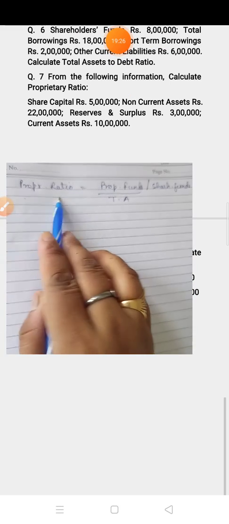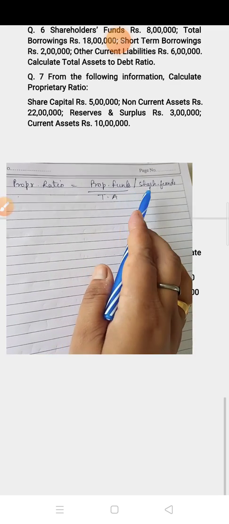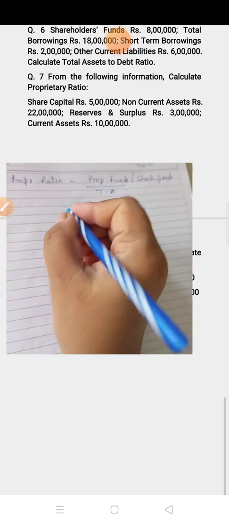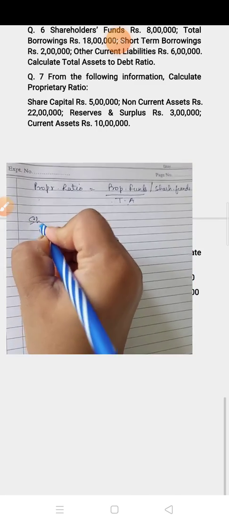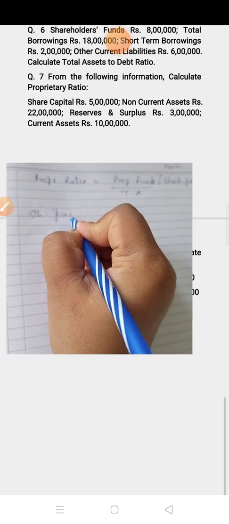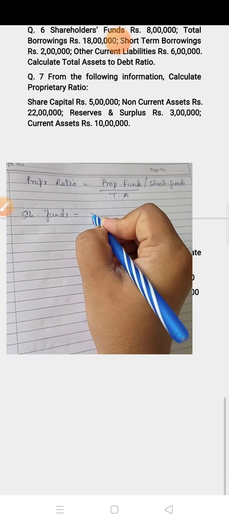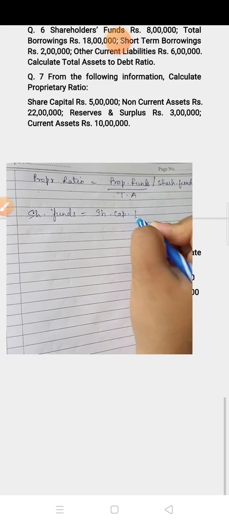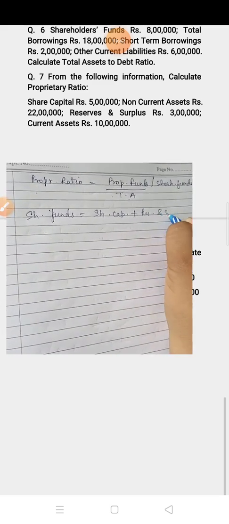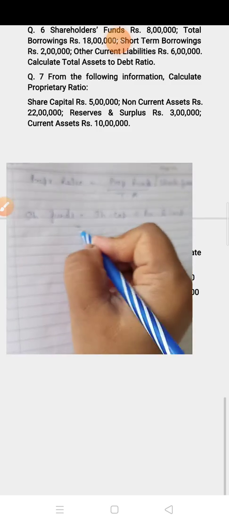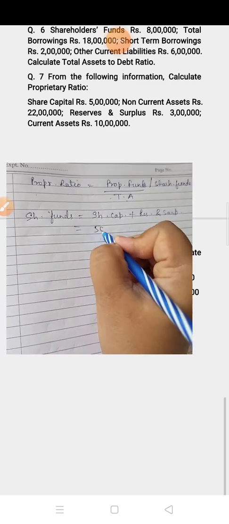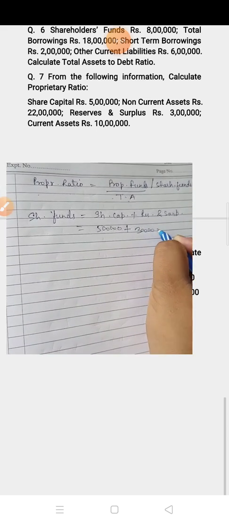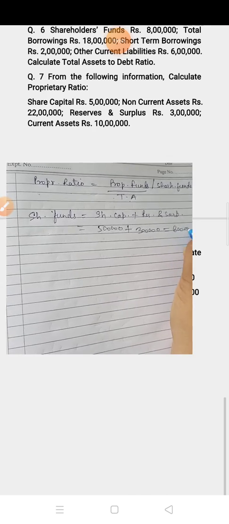In other form, shareholder fund is known as equity. So first of all you have to find out the shareholder fund value. Now proprietary fund or shareholder fund is equal to share capital plus reserve and surplus. Share capital amount is 5 lakh, reserve and surplus amount is 3 lakh. It is equal to 8 lakh.